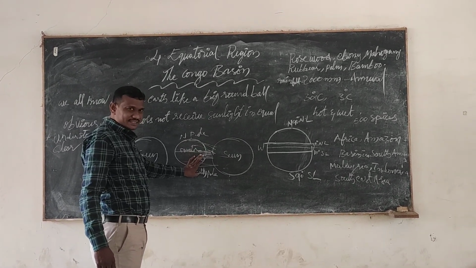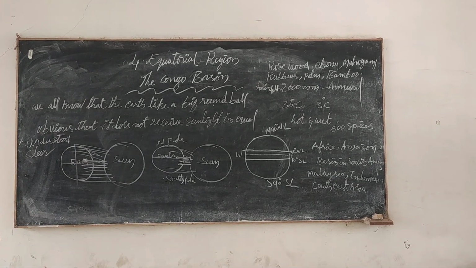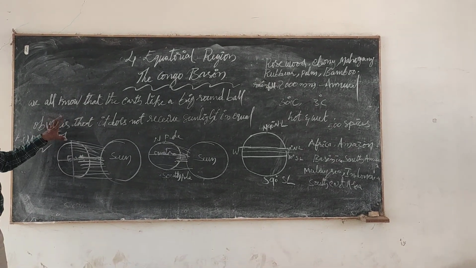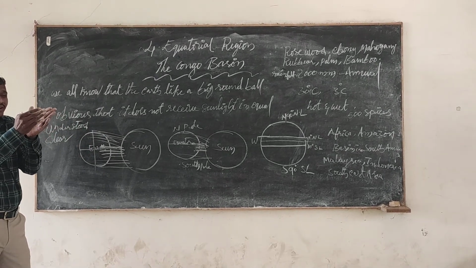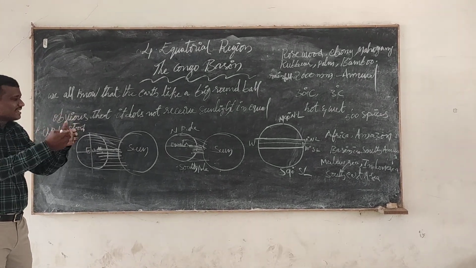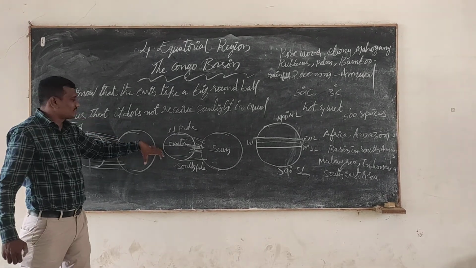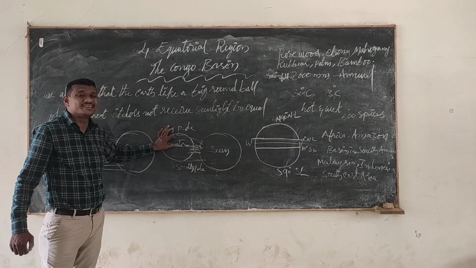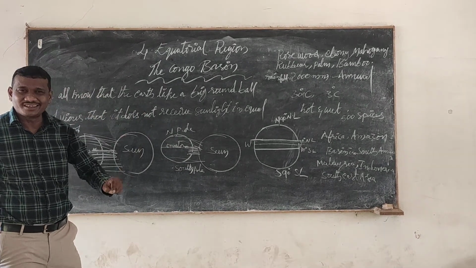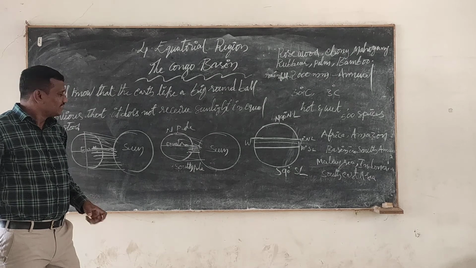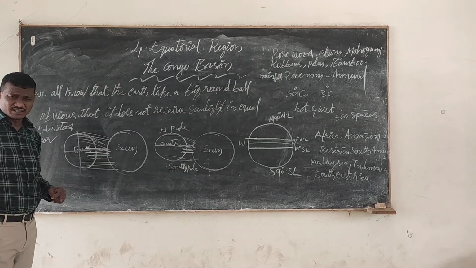That's why this equatorial region is hot throughout the year, because the distance between the equatorial region and the sun is very less, and it receives direct, hot, strong rays. So the equatorial region is hot throughout the year. Let us discuss what is the equatorial region.